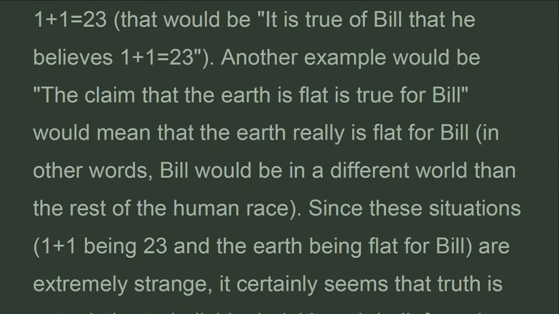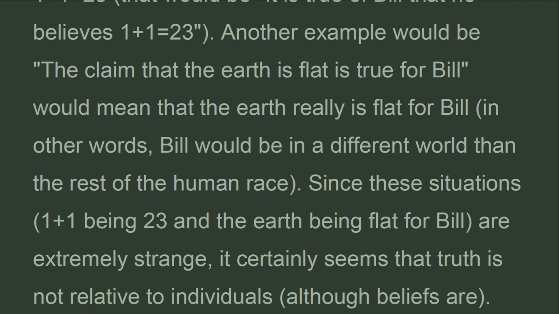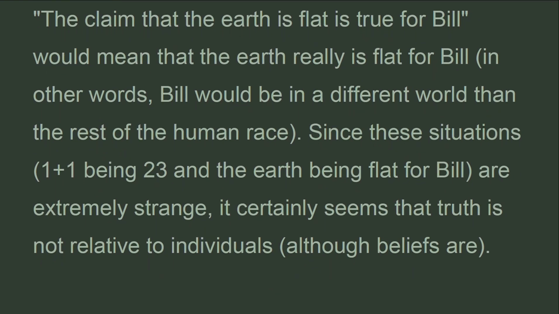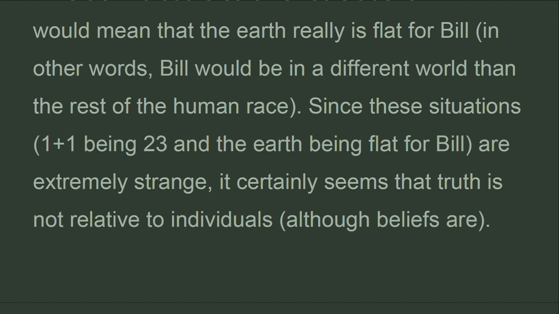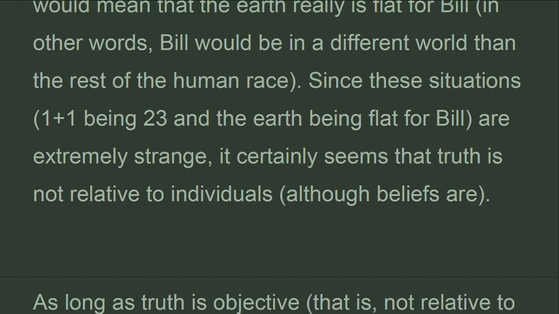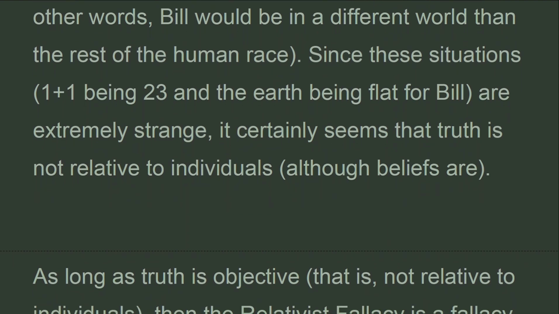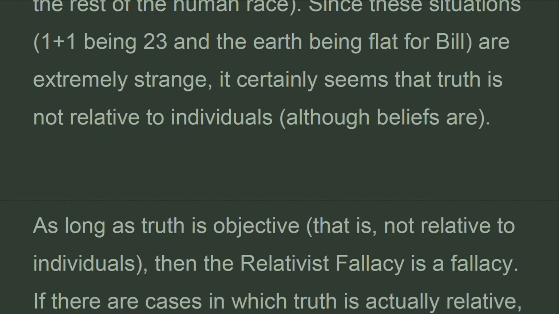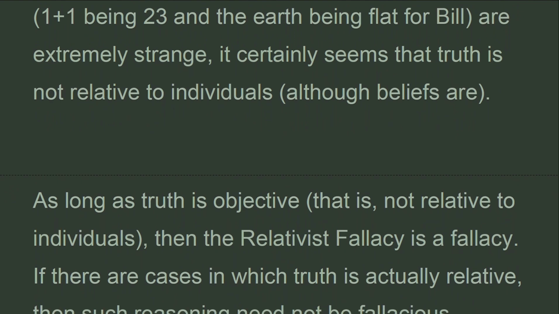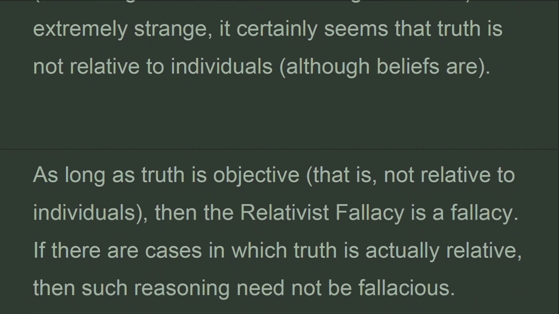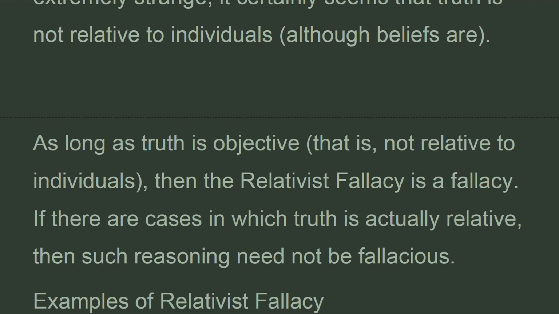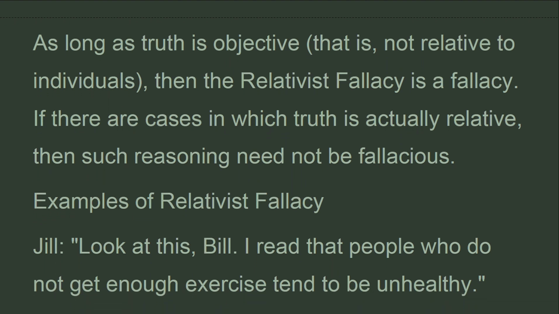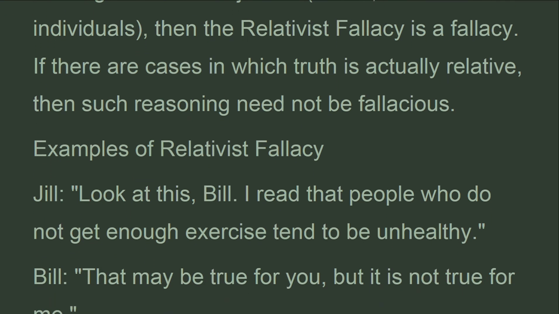Another example would be the claim that the Earth is flat is true for Bill would mean that the Earth really is flat for Bill. In other words, Bill would be in a different world than the rest of the human race. Since these situations, 1 + 1 being 23 and the Earth being flat for Bill, are extremely strange, it certainly seems that truth is not relative to individuals, although beliefs are. As long as truth is objective, that is, not relative to individuals, then the relativist fallacy is a fallacy. If there are cases in which truth is actually relative, then such reasoning need not be fallacious.